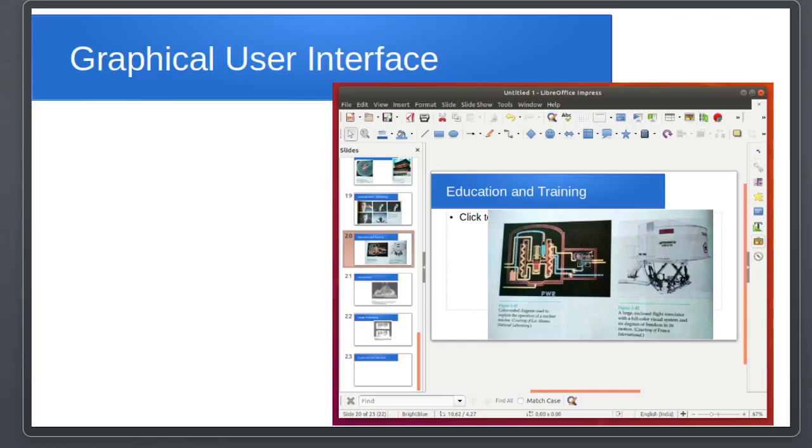So that was very helpful for us to work with. Any such word processing, presentation or any such thing makes our job very easy. So the graphical user interface is an important application of computer graphics.